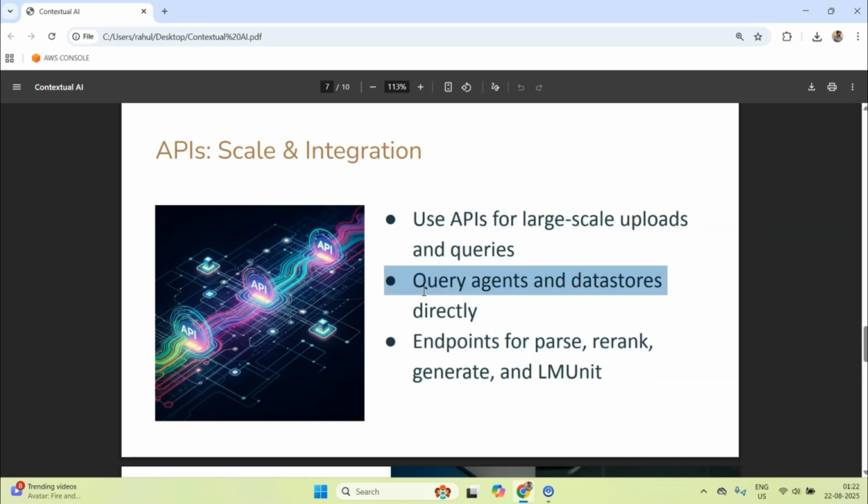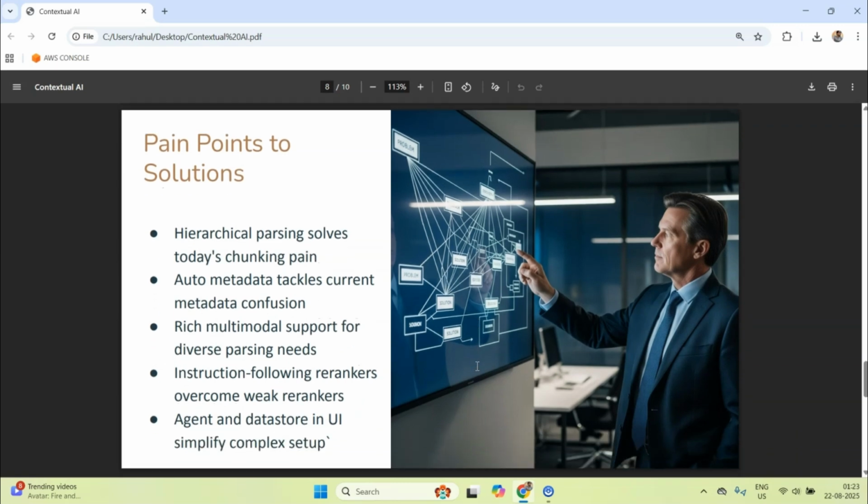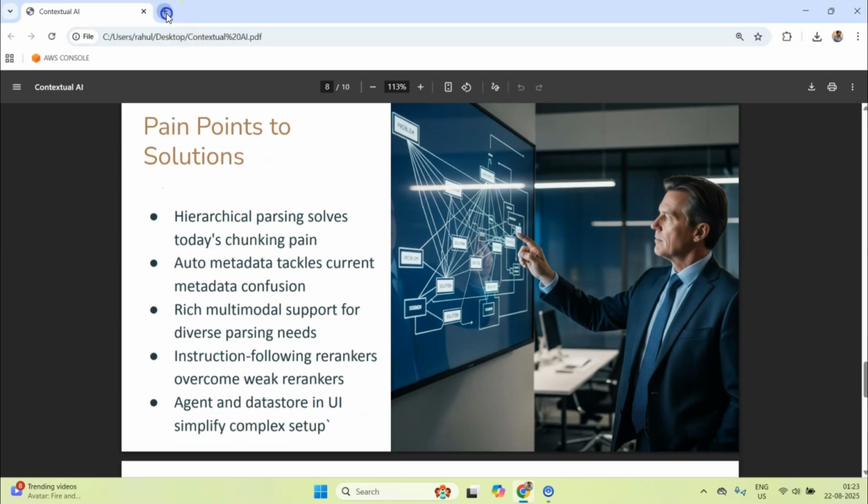So they are charging, but they are giving you enough credits to try out and think before you invest heavily into their services. So I'll show you how you can set that up. Okay, so they have endpoints for each of the building blocks and components for RAG. You can call these primitives like parse, re-rank, generate, and LM unit. Okay, so let's now go to the UI.